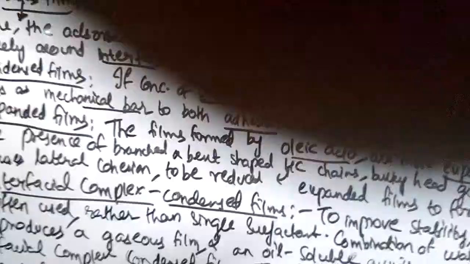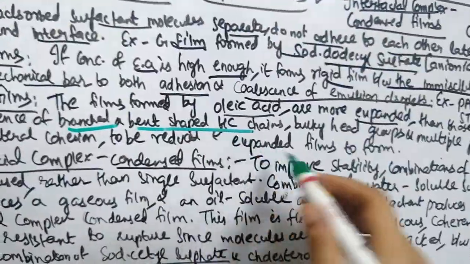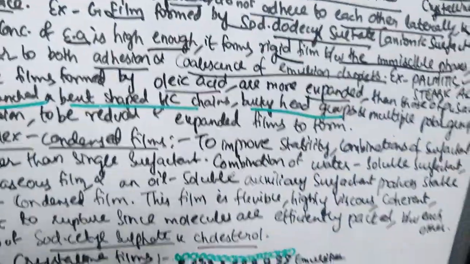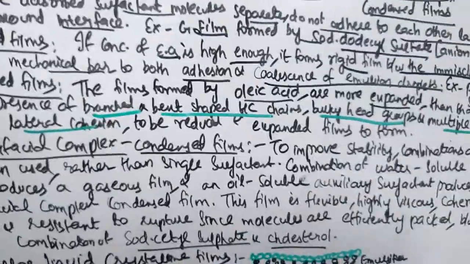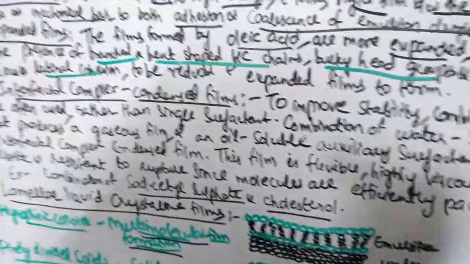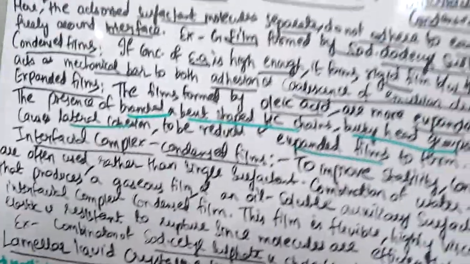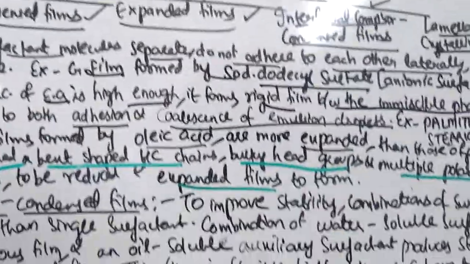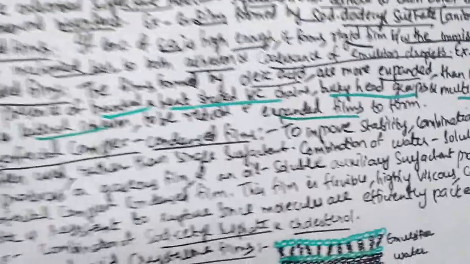The presence of branched and bent shaped hydrocarbon chains, bulky head groups and multiple polar groups causes lateral cohesion to be reduced, and thus it helps in the formation of expanded films.